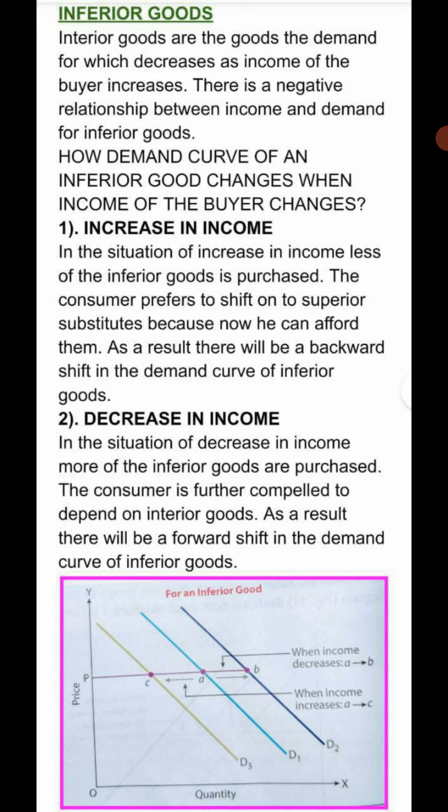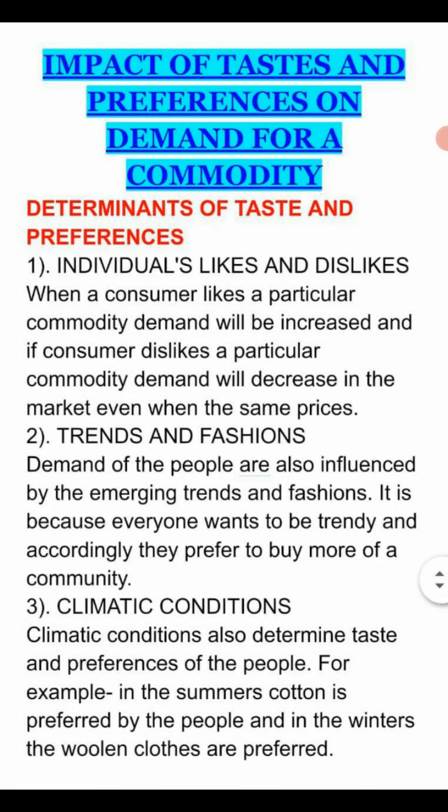And the second case, decrease in income. As soon as the consumer's income decreases, his or her purchasing power has decreased, which will compel the consumer to purchase more of the inferior good, and as a result the demand curve will shift forward, that will become D2.